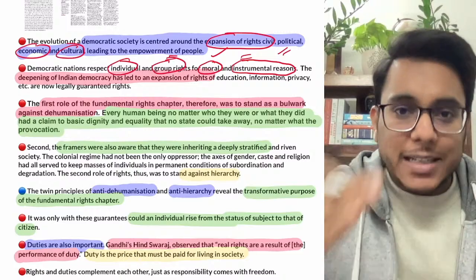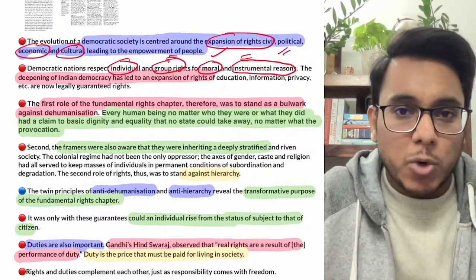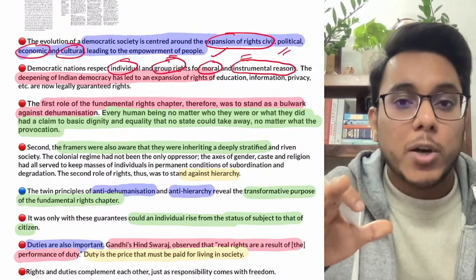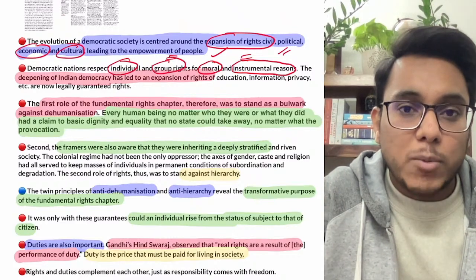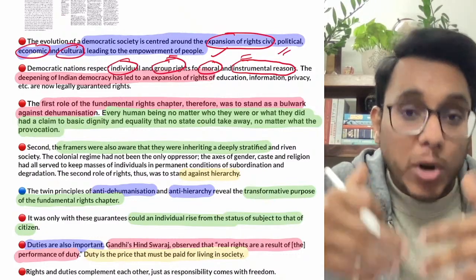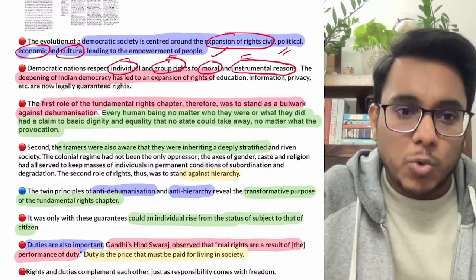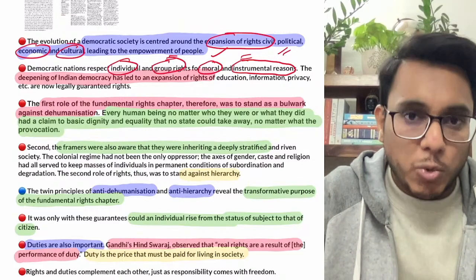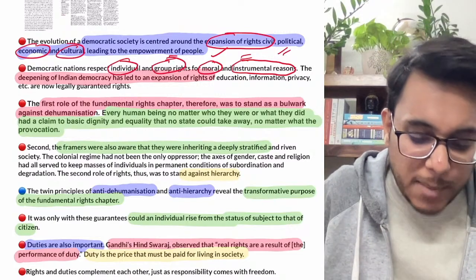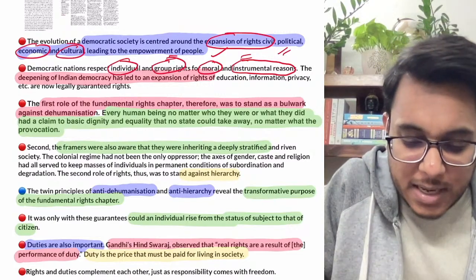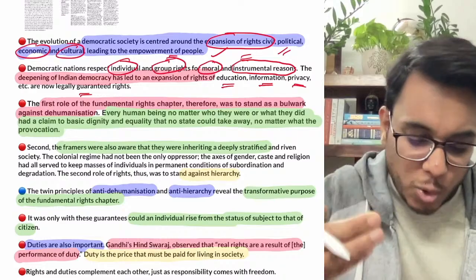Now what has happened after independence, actually after 1950, when the constitution came into existence and when we gave an important role to the active judiciary, is the deepening of Indian democracy. What is this deepening? Many more rights and entitlements have been given to the citizens over the years. The right to life turned into the right to a dignified life. Many more new rights are coming. Just recently, the right to privacy has been given. Now the right to internet has been given. So the deepening of democracy has happened, and the expansion of rights, right to education, right to information, right to privacy, have now been legally guaranteed. So the scope of rights is increasing.